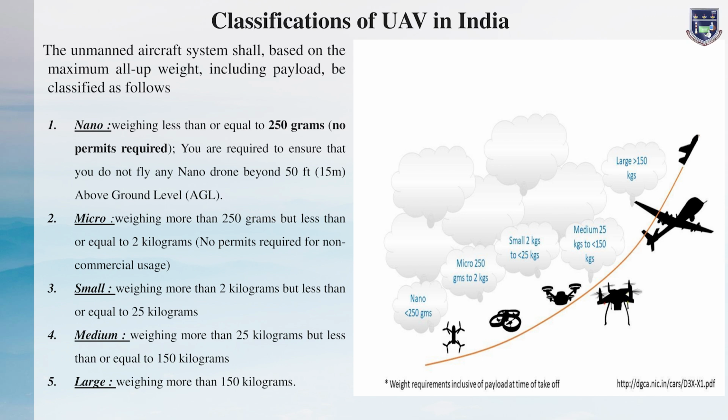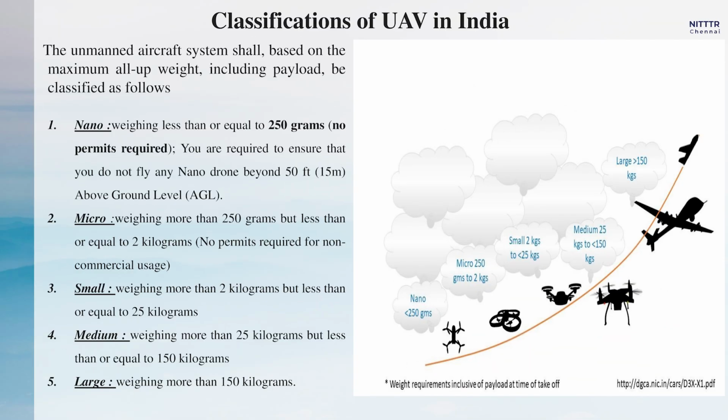The fourth category is the medium category, which they classified as more than 25 kg and less than or equal to 150 kg. Most of the time this category belongs to defense applications or big industrial applications. For example, you can think about the air taxis, which is going to be about 100 kg all up weight. For example, a single human passenger of about 50 kg weight, or some other application which demands 25 kg to 150 kg. That category we can classify as medium category.